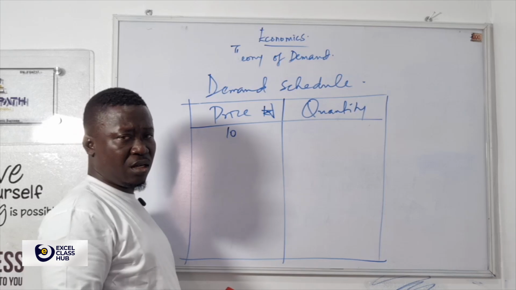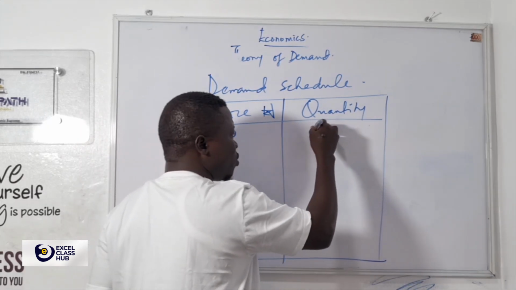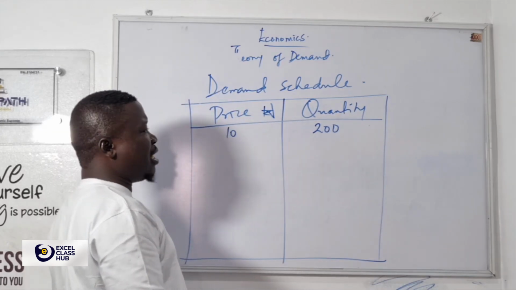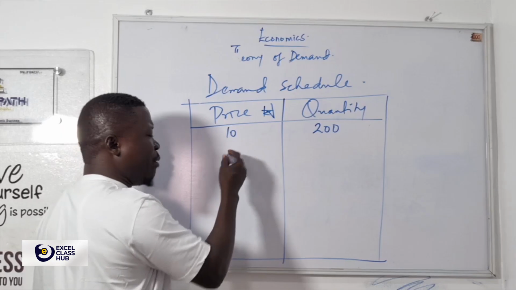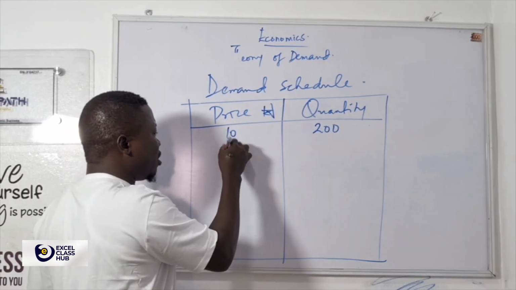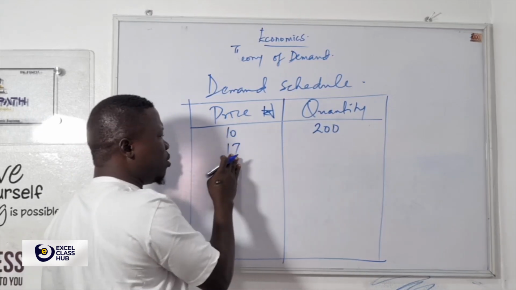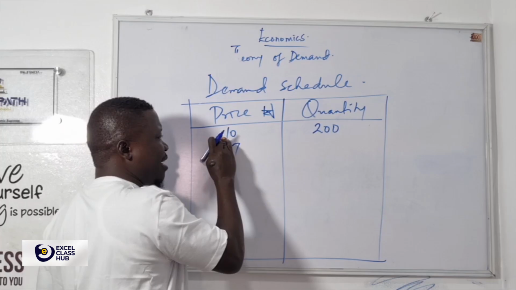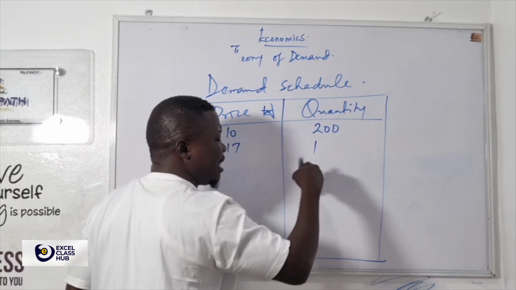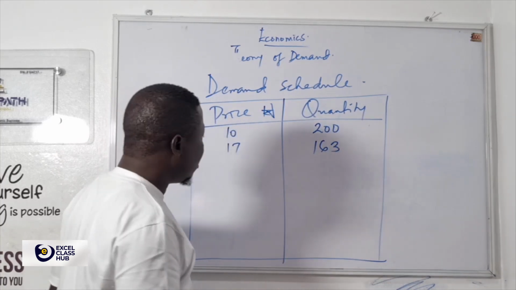As a consumer, with just 10 naira, you can buy about 200 units of goods. Automatically, if the price increases, let's assume to 17 naira, the price has gone up, right? This 10 naira is 200 units. When it goes to 17 naira, you can buy, let's assume, 163 units. Are you following?